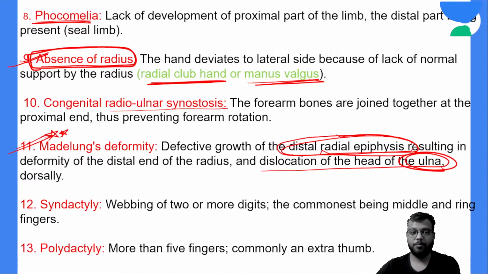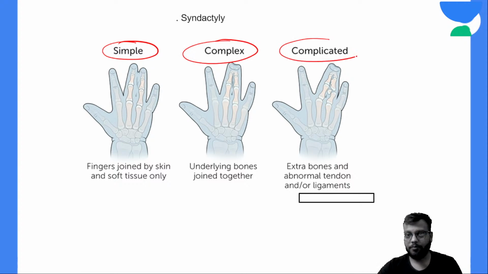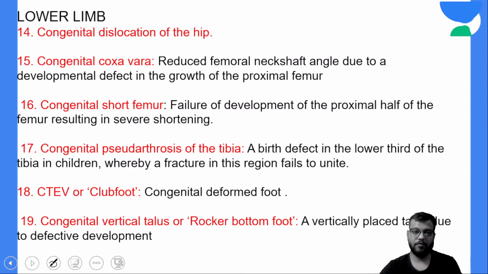Syndactyly, as the name suggests, means fused fingers. Simple if bones are not fused, complex if bones are fused, and complicated if there is some extra bone, tendon or ligament, then it is called your complicated one. Congenital dislocation we have already discussed. In congenital short femur there will be shortening. Clubfoot CTEV we have already discussed.